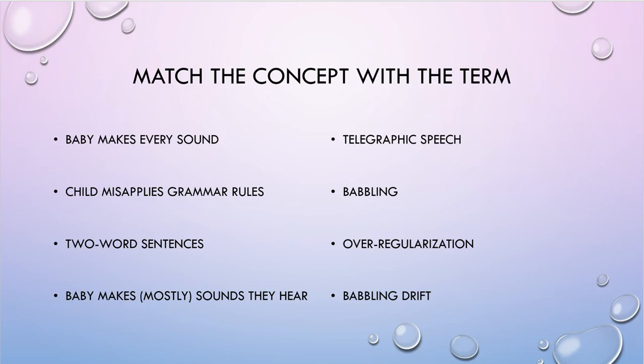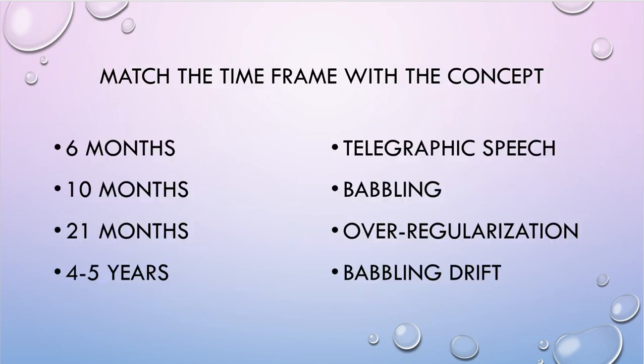Okay, the answer is baby makes every sound, babbling. Child misapplies grammar rules. Those are for the older kids. Two-word sentences that we love, telegraphic speech, and then baby makes mostly the sounds they hear. That is the babbling drift, where all the sounds have been differentially reinforced to mostly include the ones that have been heard. All right, match the time frame with concept.